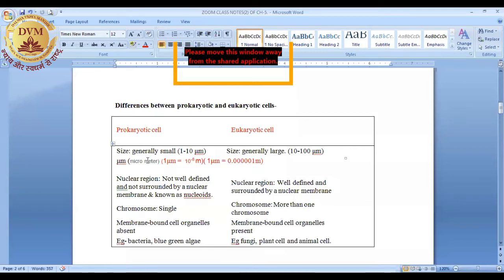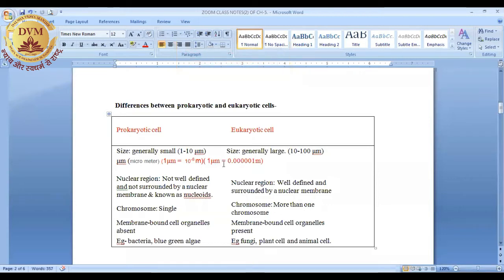Please listen again. Mu meter means micrometer, and 1 micrometer is equal to 10 to the power minus 6 meter. Or in simple words, we can say that 1 micrometer is equal to 0.000001 meter.